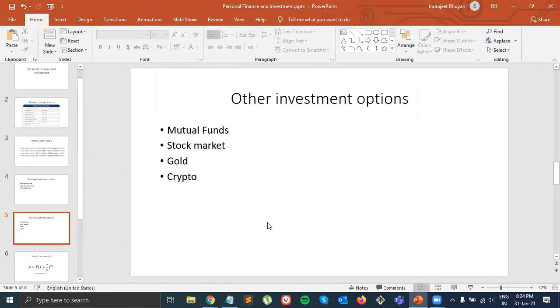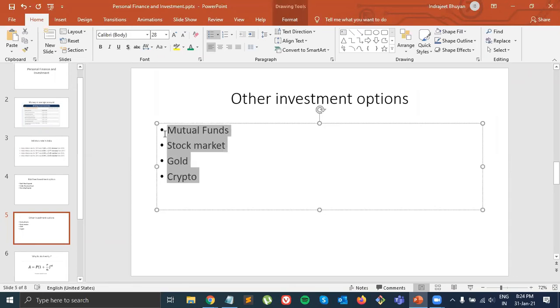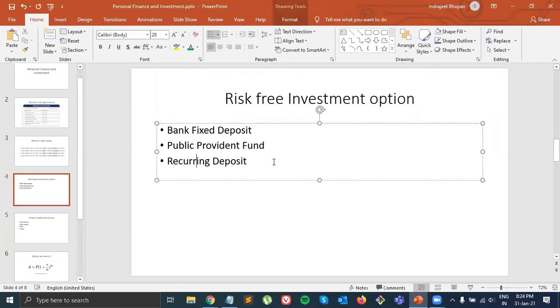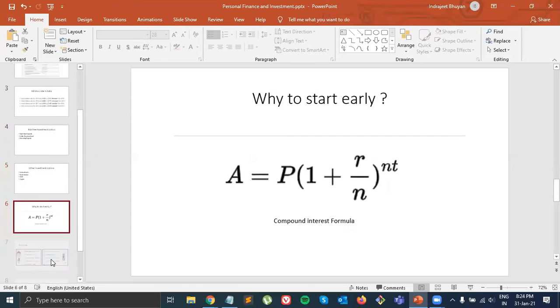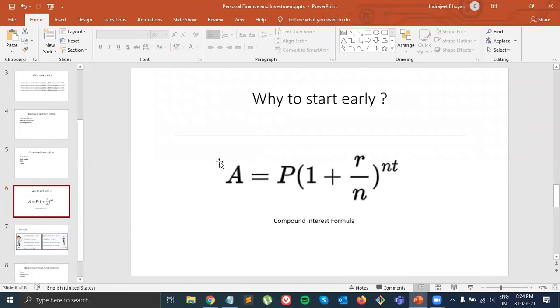So now, whenever you invest in any of this, you get something called compound interest. Now don't get scared by looking at this formula. I'll just tell you quickly. In compound interest, this t value is time, and if you see, time is the exponent, right? So it will grow exponentially. Now what does this mean?